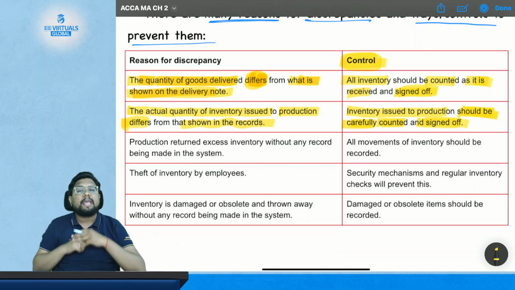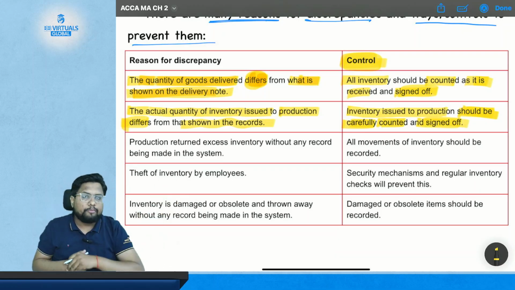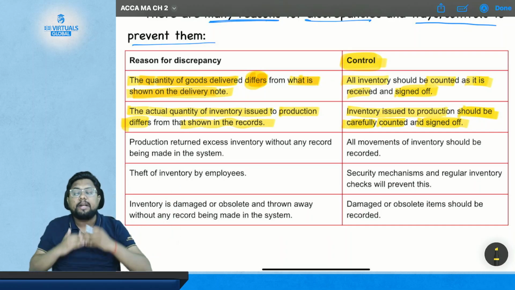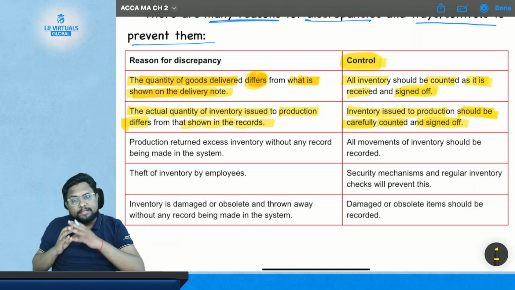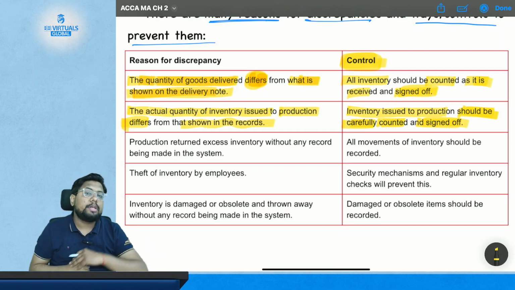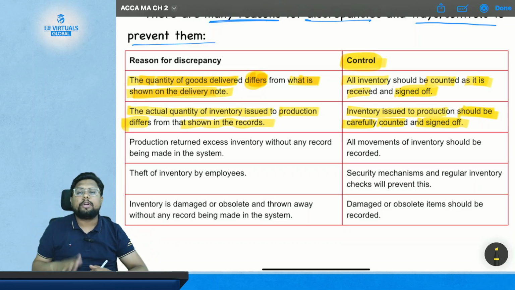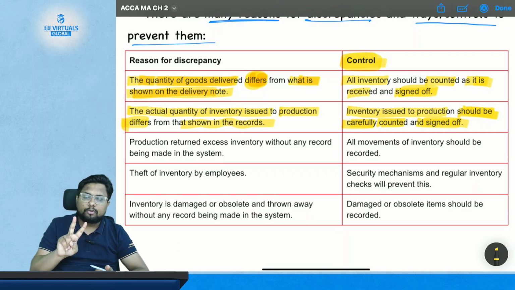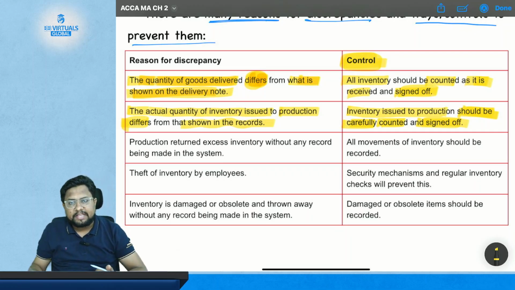So before issuing any material to the production, you need to physically count it, and only then sign it, to confirm that the same items have been issued which are shown in the record. So before issuing the material to the production, you need to physically count and sign it off. And in the same way, before receiving the delivery of the material, you need to physically count and check whether the same material has been received, which is shown in the delivery note. So there are two problems and you have two controls, one for each problem.